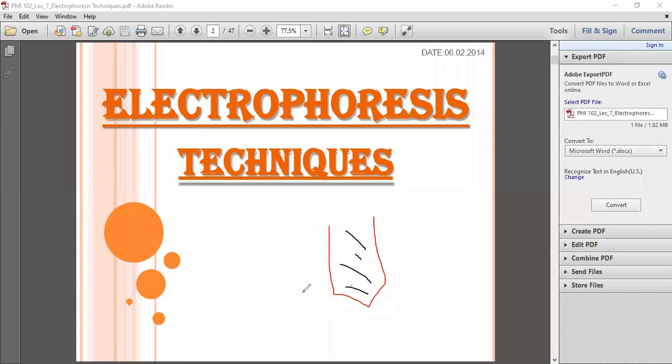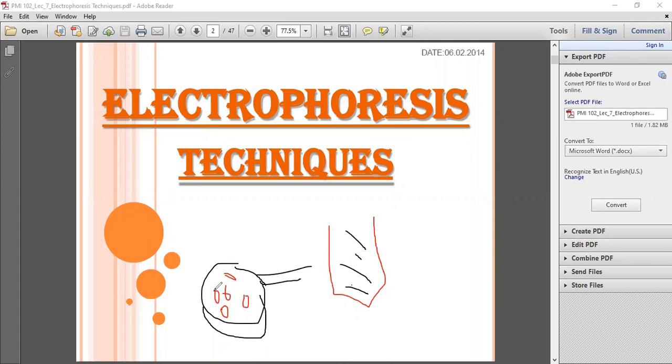So what is the use of the molecular sieve? This is a sieve, which we know very well from our home use. Now we have this sieve. What happens when we have different fragments of DNA, larger fragments and smaller fragments, and we put these fragments in the sieve?